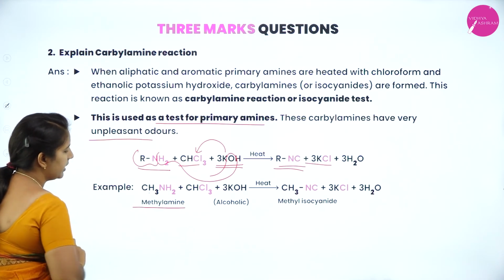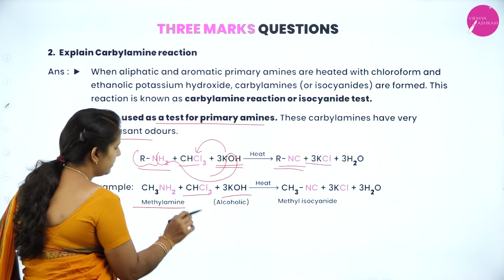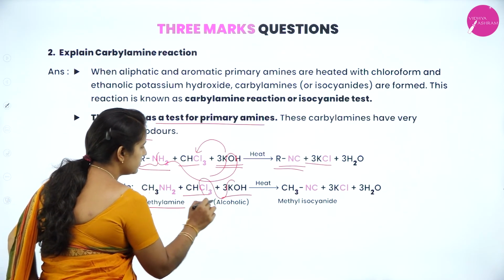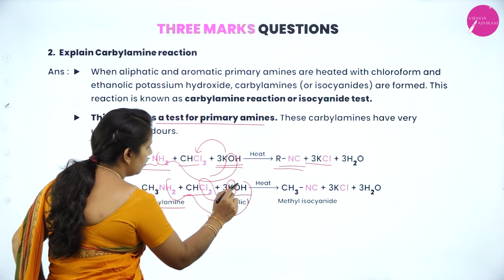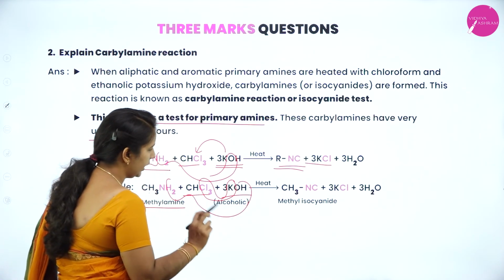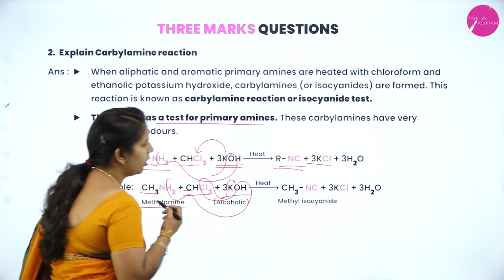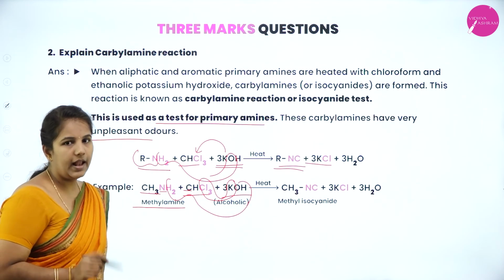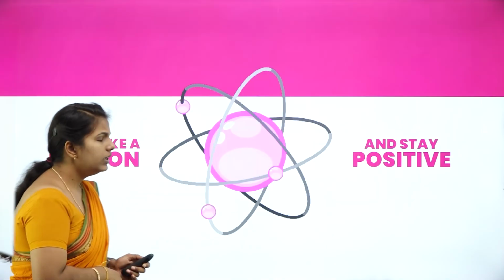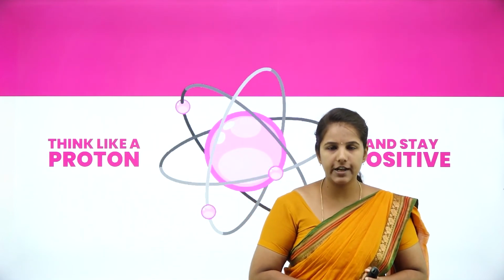I have taken methanamine, which has been treated with chloroform and KOH. Remember, this K combines with the Cl and forms KCl, and this H and O are released as H2O. Then what is remaining? CH3 with N and C, which we call what? Methyl isocyanide. This is all about the amines unit, the organic compounds which contain nitrogen.